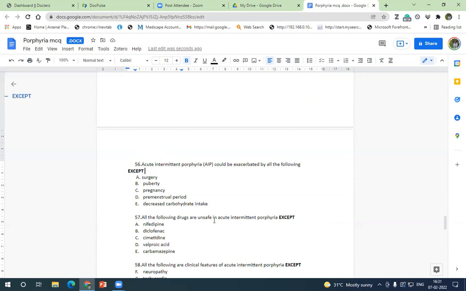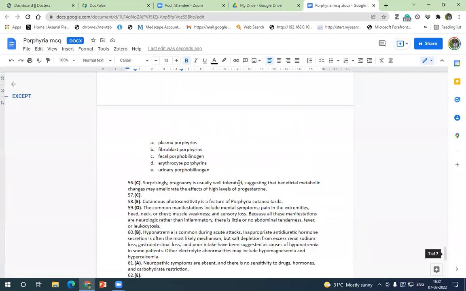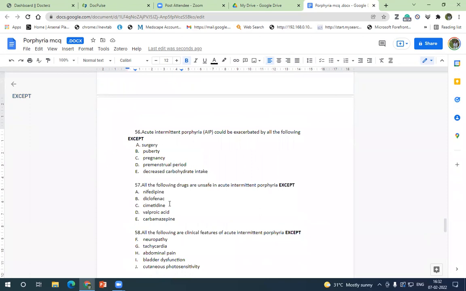So all of the following drugs are unsafe in acute intermittent porphyria except. So basically, they are asking which is an enzyme inducer and which does not precipitate porphyria. So whether it is valproic acid, carbamazepine, cimetidine, diclofenac, or nifedipine. So you have to know the list of drugs which are safe in porphyria. I will share the table later on. So the answer is C, that is cimetidine. So cimetidine is an enzyme inhibitor. So cimetidine can be given safely. Okay.